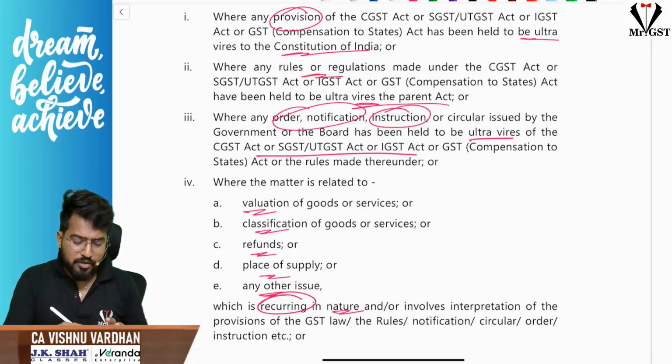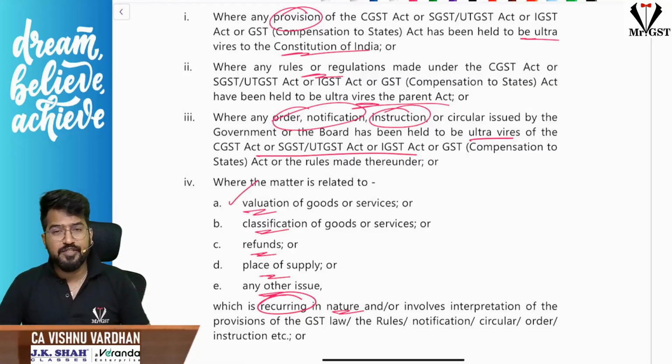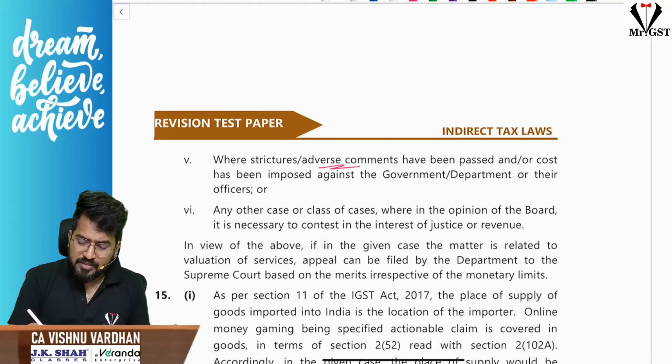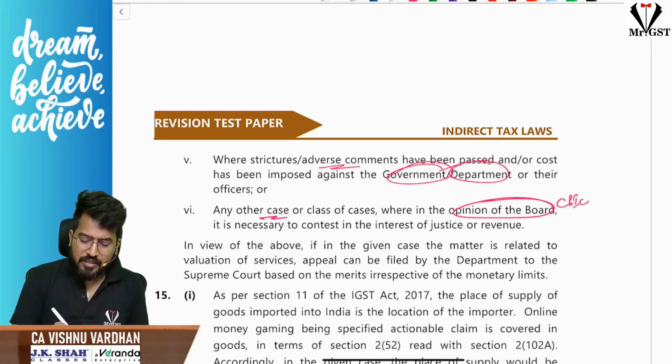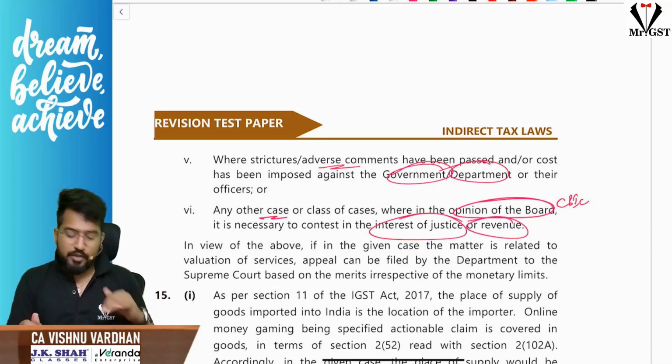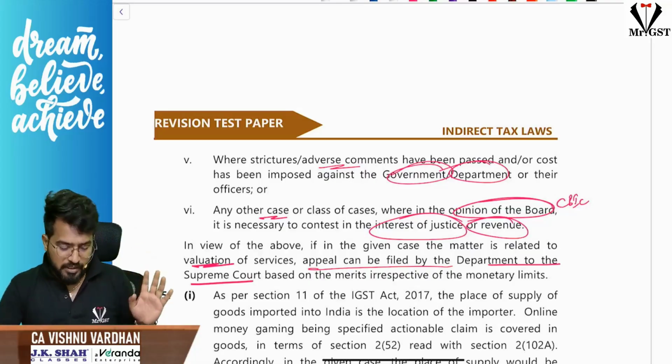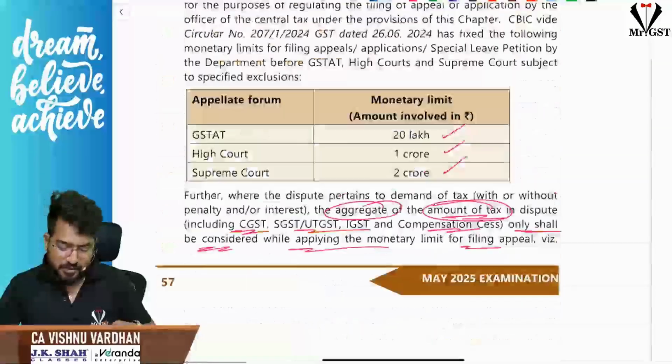So here, because the question is regarding valuation, they can happily proceed with the appeal. And any other cases where there are some adverse comments against the department or government, any other case where the opinion of the CBIC, the board, is that in the interest of justice and revenue we should proceed, we should contest. Okay, in such cases they can do that. So because the matter is regarding valuation, appeal can be filed by the department to the Supreme Court. Okay, so that is the point. So with this we are done with question number 14.